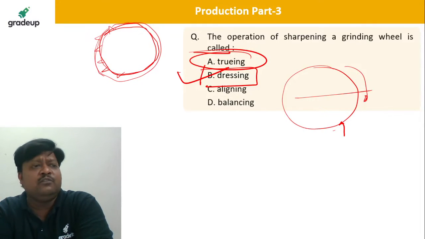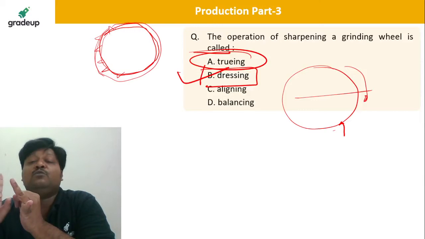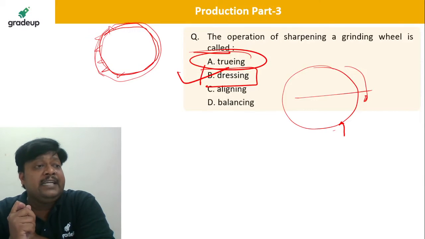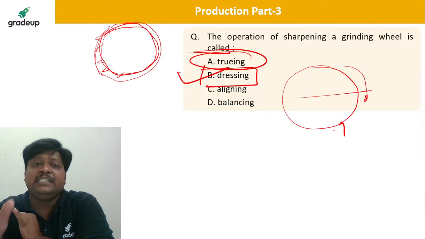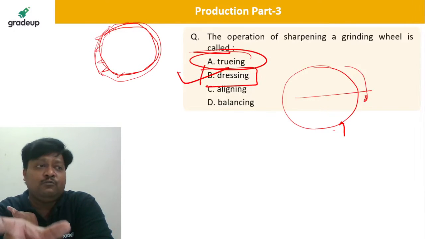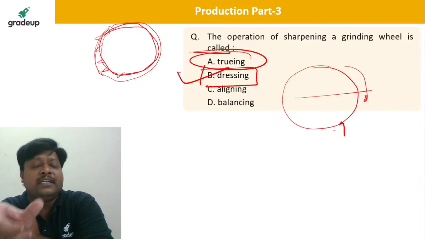Truing can also be done with the same dressers, but here the only thing is that we are going to give some curvature, some form, that means we are truing the wheel. We want to bring it to the true shape which it is going to produce on the workpiece. I hope this is correct. Truing is correct.